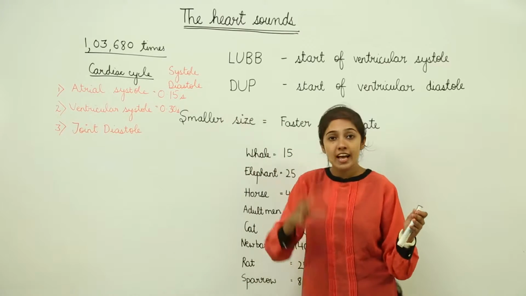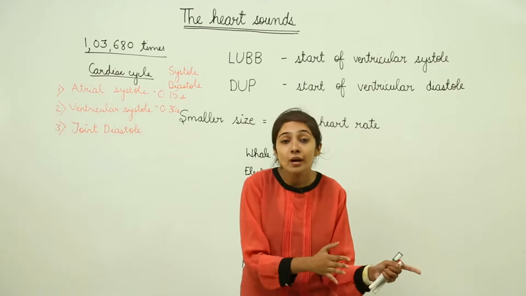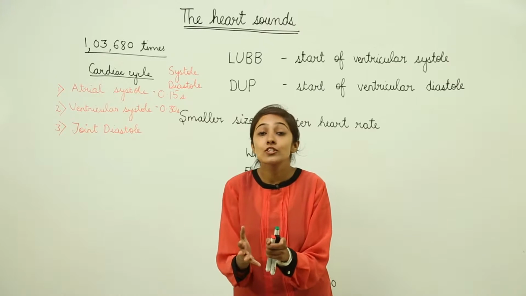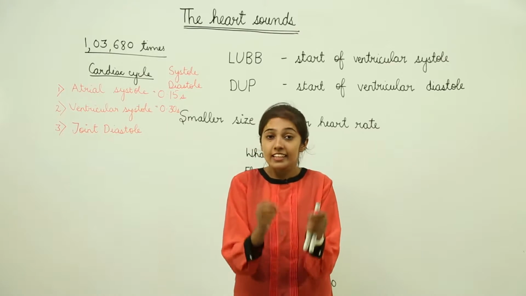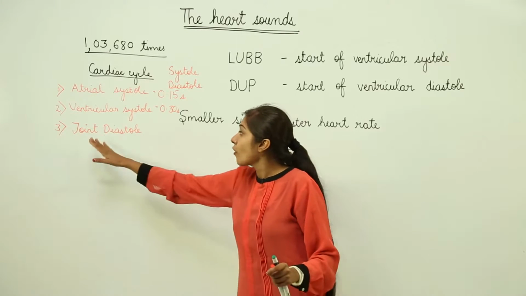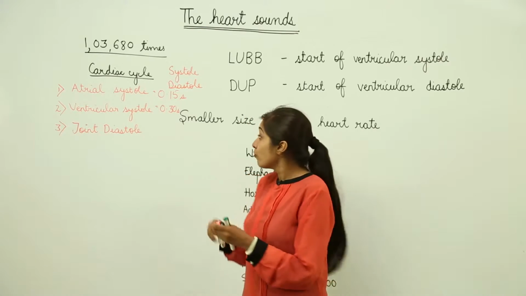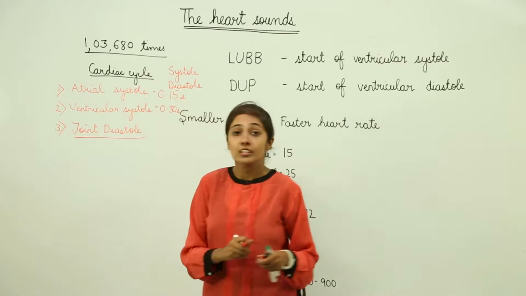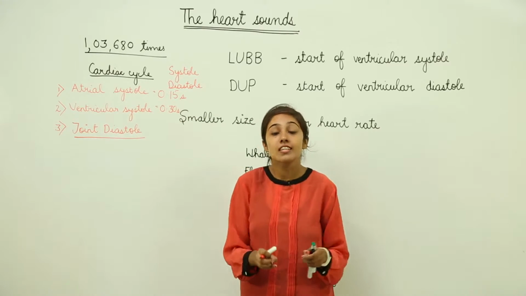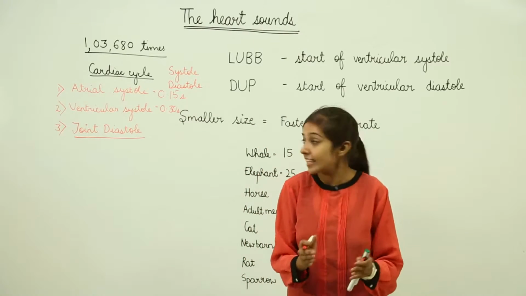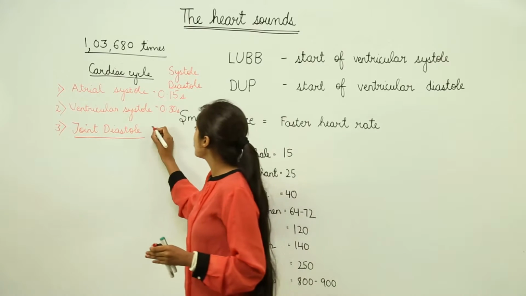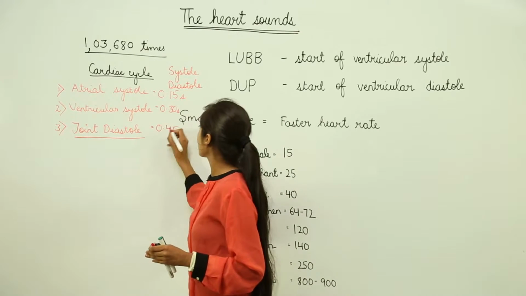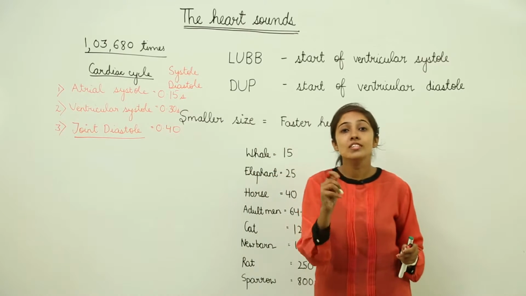And there will be a time when both the atria and the ventricles relax simultaneously. That is known as joint diastole, and this lasts for around 0.40 seconds.